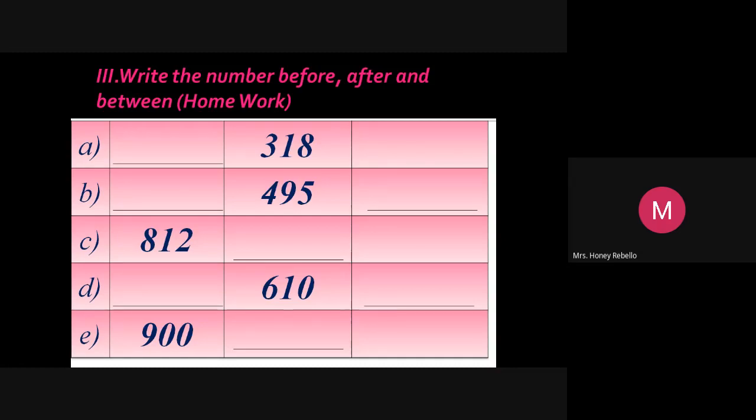So, first one, you have to write the number before and after. Second one, number before, after. Third one, only number after. Where I put dash, there only you have to fill in the numbers. D, number before and after. E, number after. Now you have to do this in your maths classwork.